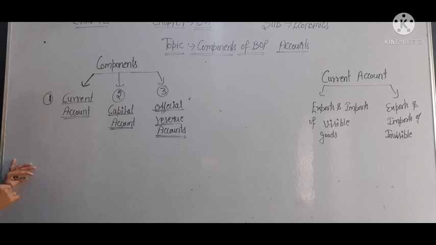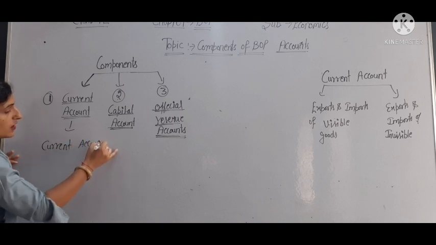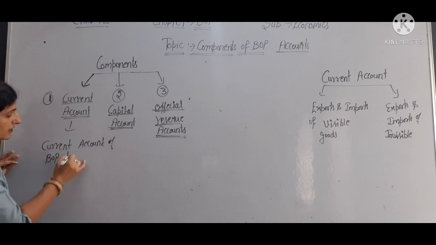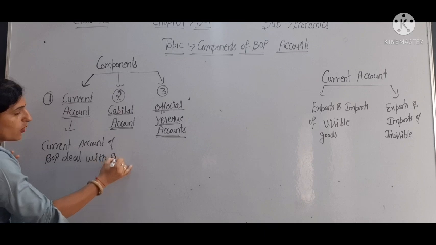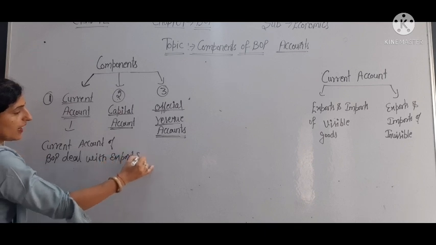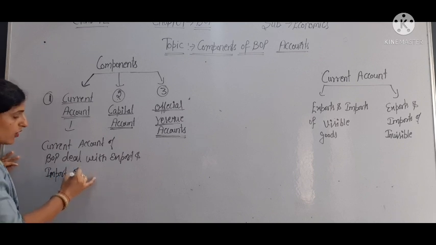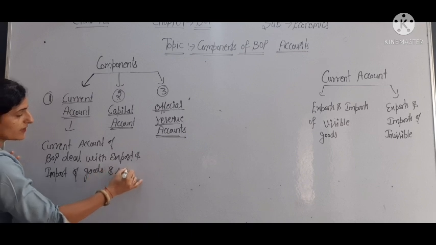The current account of BOP deals with export and import of goods and services.